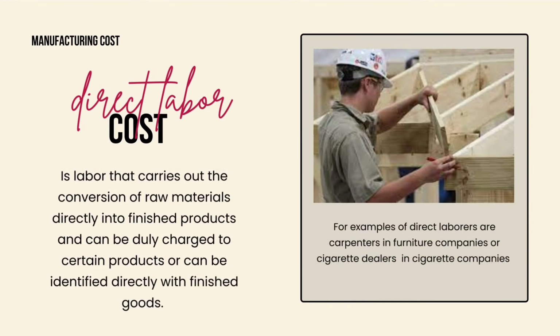The second is direct labor cost. It's labor that carries out the conversion of raw material directly into finished products and can be duly charged to certain products or can be identified directly with finished goods. For example, direct labor are carpenters in furniture companies or cigarette rollers in cigarette companies.